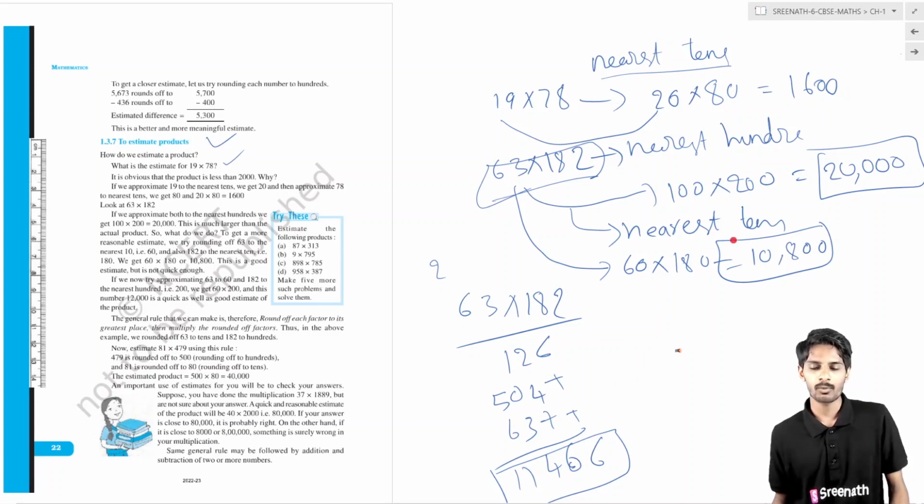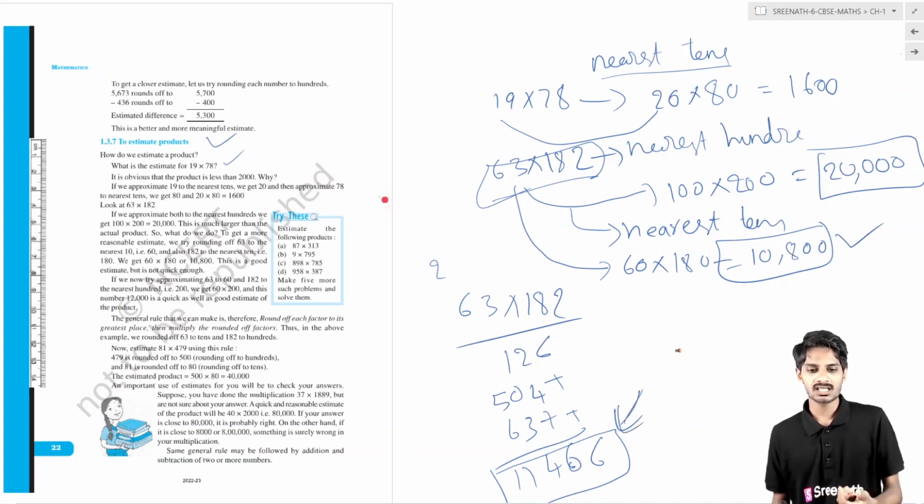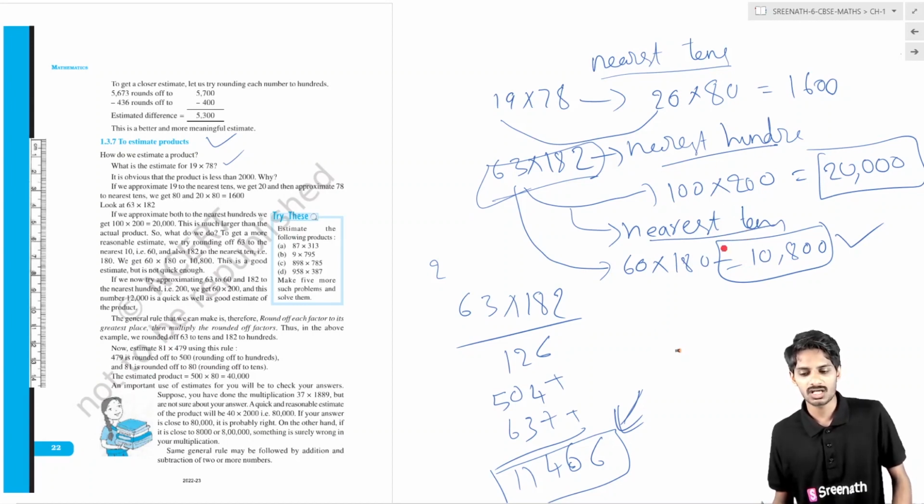So what is the correct approximate value? The correct approximate value is 10,800. Why? Because it is very close to the actual value. So in the case of estimating products, you have to check the original value also. If you approximate to nearest hundreds, you will get this. If you approximate to nearest tens, you will get this. Whichever is closer to the real value is the correct approximation.